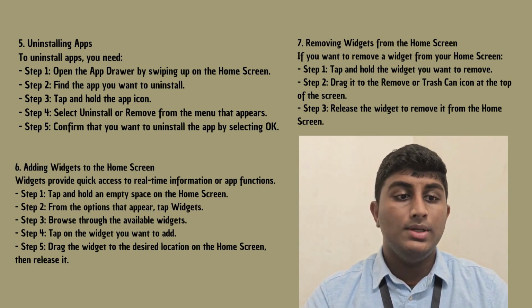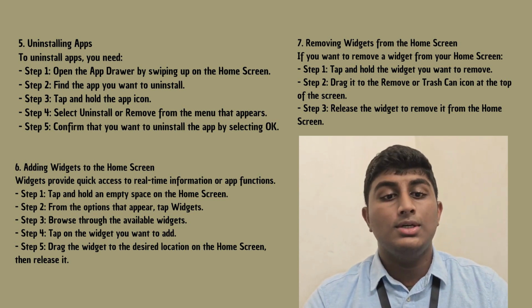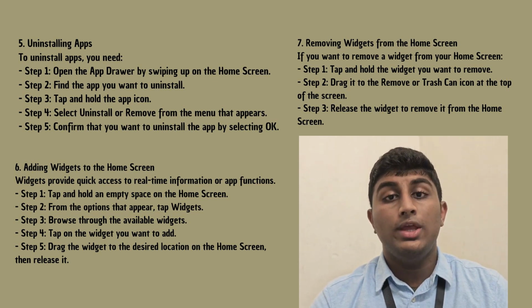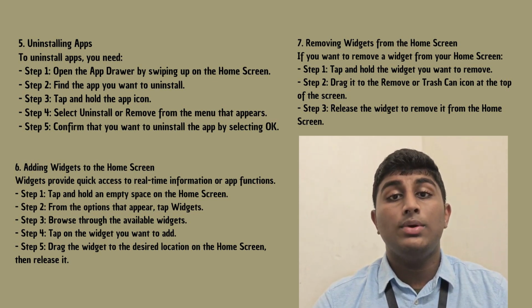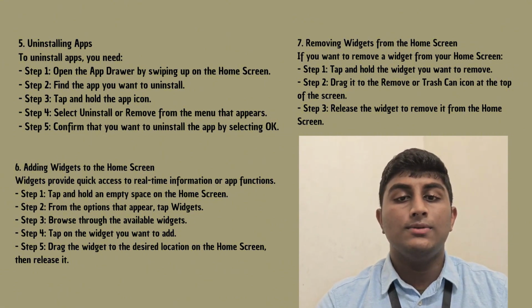And next will be adding widgets to the home screen, where you tap and hold an empty space on the home screen. From the options that appear, tap widgets. Browse the available widgets and tap on the widget you want to add. Drag the widget to the desired location on the home screen and then release it.